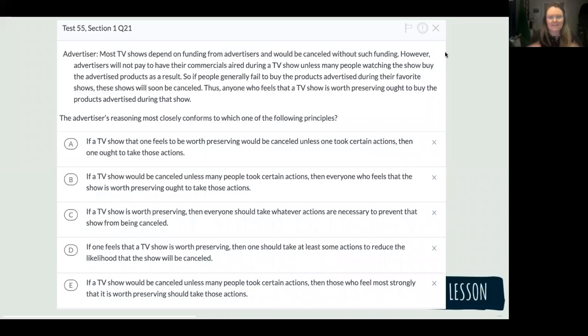Most TV shows depend on funding from advertisers and would be canceled without such funding. Okay, so most of us depend on ads and it would be canceled if we didn't have this ad funding. However, advertisers will not pay to have their commercials aired during a TV show unless many people watch the show, buy the ad products as a result. What does unless indicate, Zach?